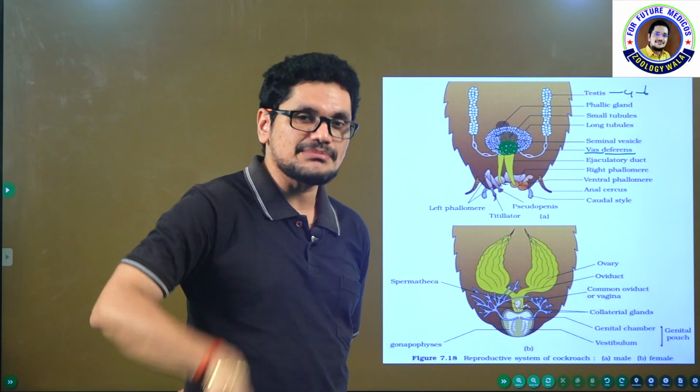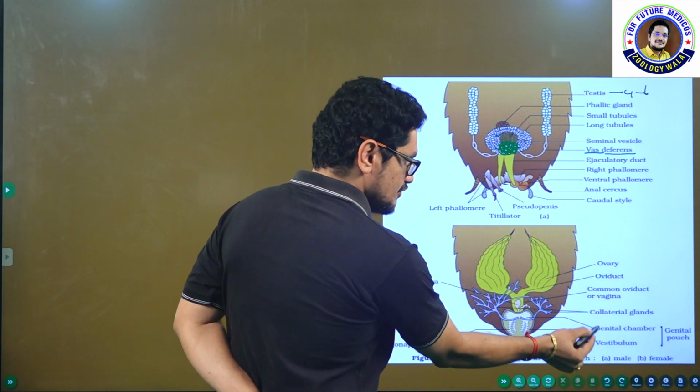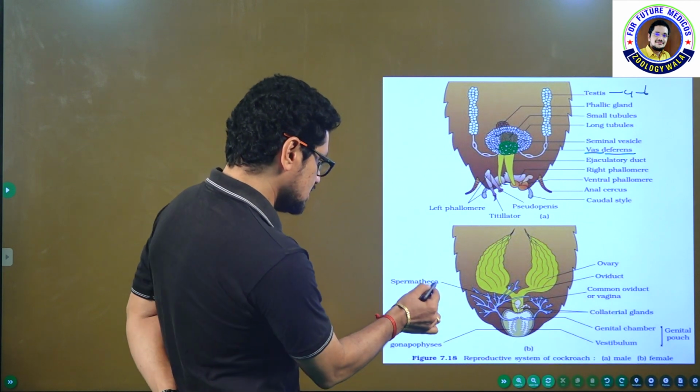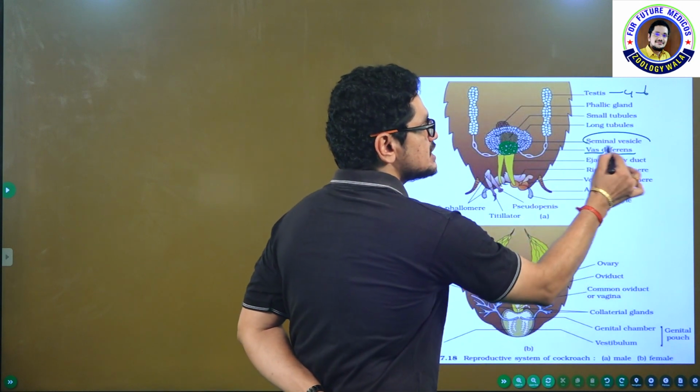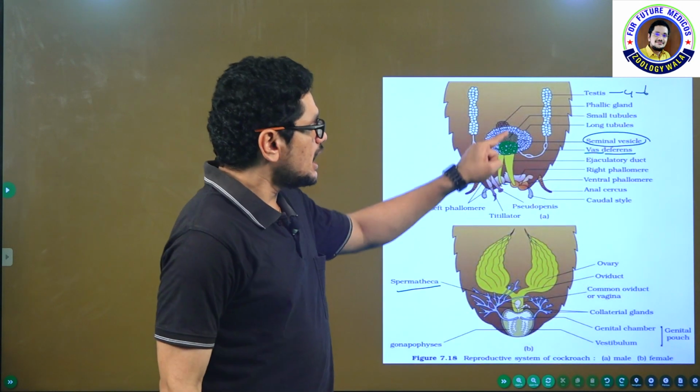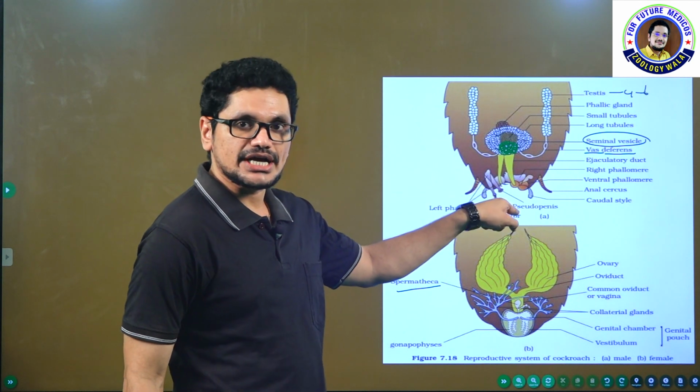In female cockroach, spermathecae are present. Spermathecae are present in female cockroach, and seminal vesicles are present in male cockroach, and they open into the ejaculatory duct.